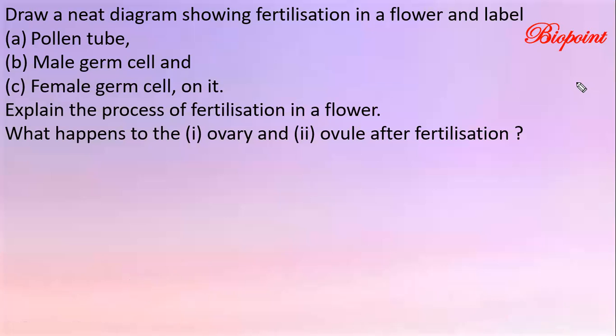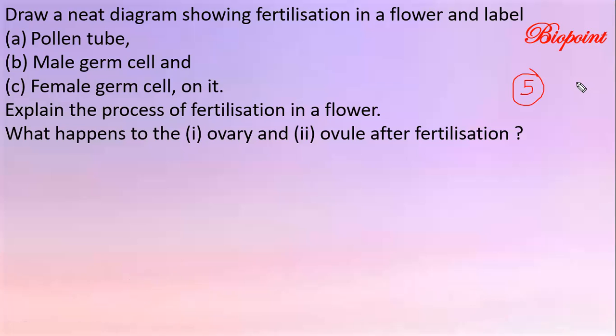Next question, again a 5-mark question from your paper. Draw a neat diagram showing fertilization in a flower and label the pollen tube, male germ cell and the female germ cell on it.